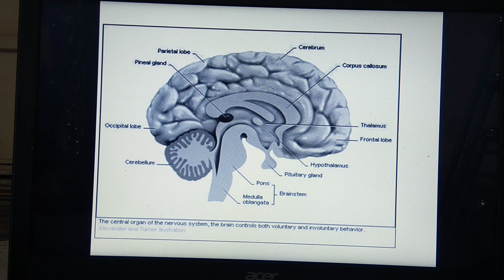Okay, so in short, these parts of the brain are explained. Details will be explained in the next lecture.